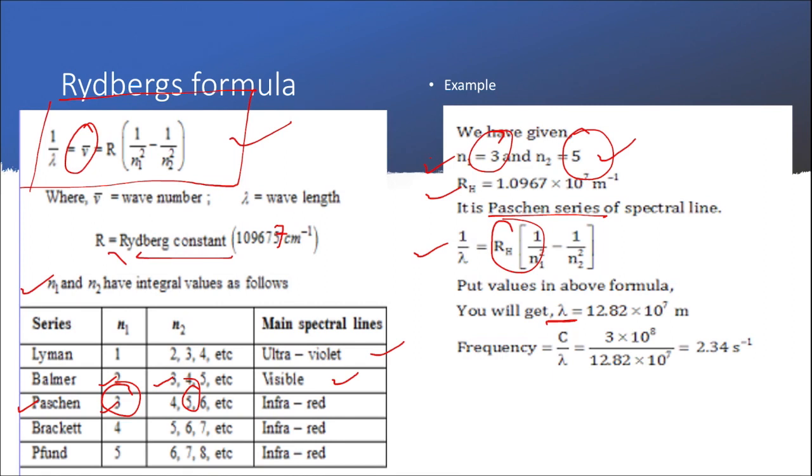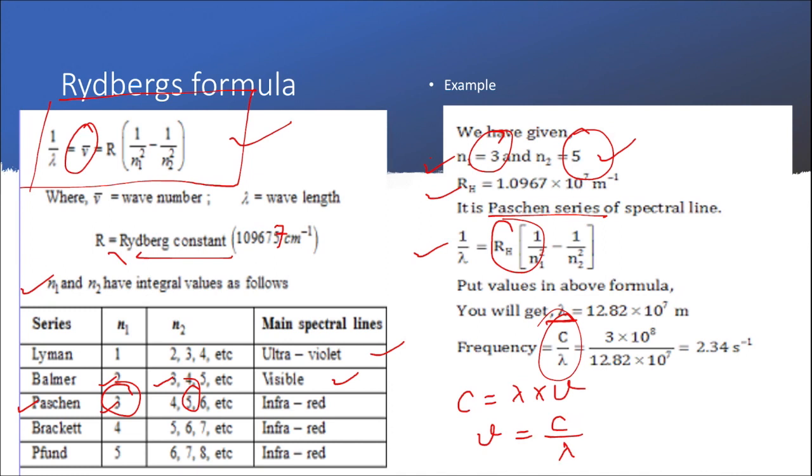Once you have the wavelength of the spectral line, using our famous wave equation, we can also calculate the frequency. If you want me to recall the wave equation for you, the wave equation is that wave velocity is equal to wavelength times the frequency. And thus we can calculate the frequency as equal to c by lambda. That is what you can see over here. The value of c, that is the velocity of light, is constant, 3 into 10 to the power 8.